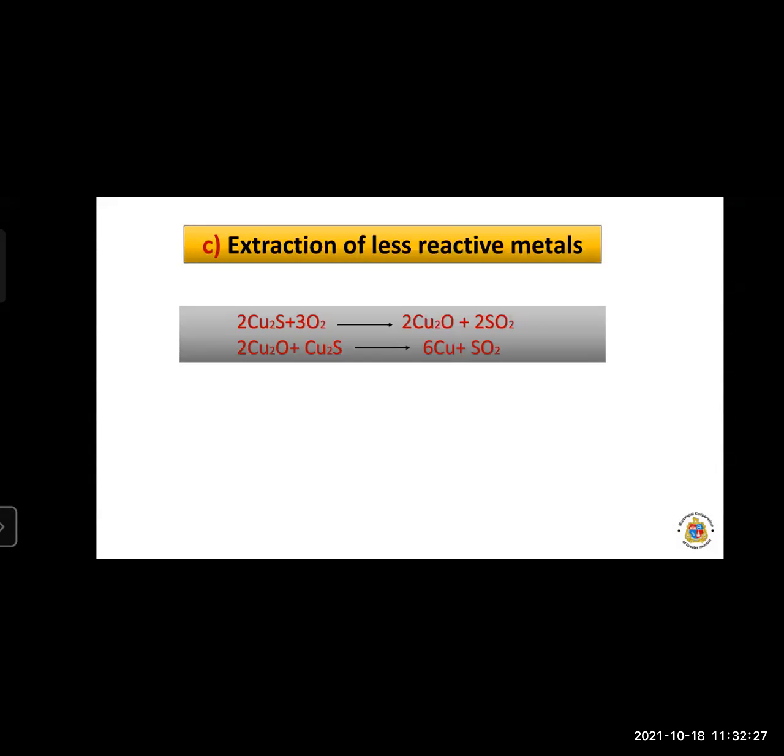Copper is obtained from the copper sulfide ore just by heating in air. So we get the copper metal when we heat the ore in the presence of air. So 2Cu2S plus 3O2 gives 2Cu2O plus 2SO2, meaning sulfur dioxide gas is released. Again, this copper oxide plus copper sulfide forms copper, which is in pure form. So that is the extraction of less reactive metals.